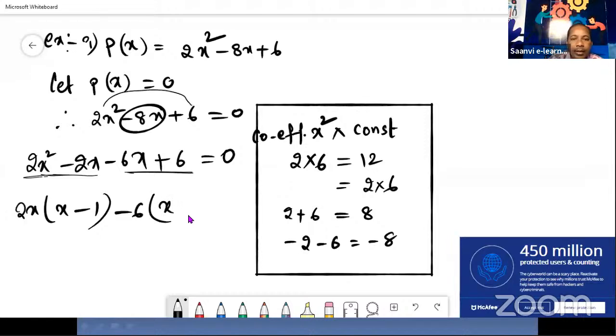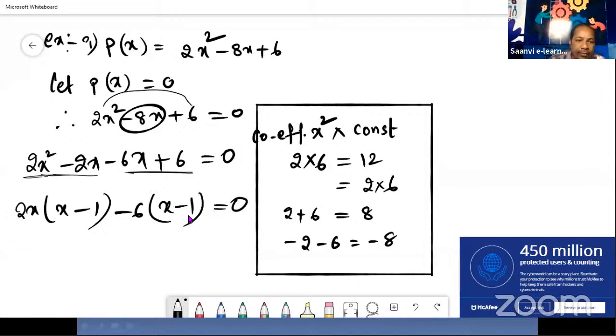And see children, remember carefully, when we take common minus symbol, the symbols will be changed. Here plus symbol is there, it becomes minus. And here 6 is there, this 6 already we have taken common. So again here how much will be? Nothing will be. It means 1. That is equal to 0.